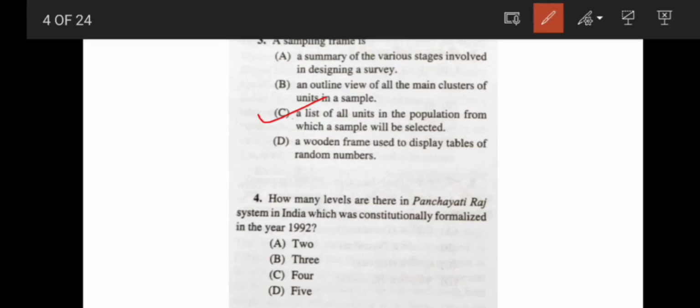Next, a very easy question. How many levels are there in the Panchayati Raj system in India, which was constitutionally formalized in the year 1992? There were a total of three levels.